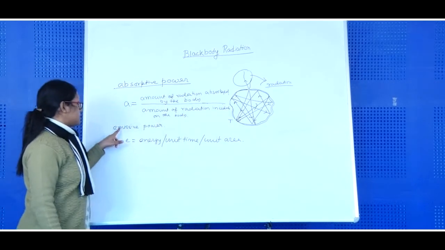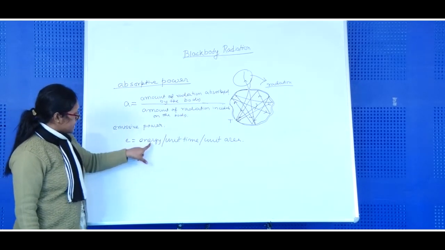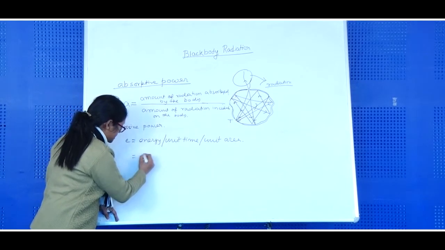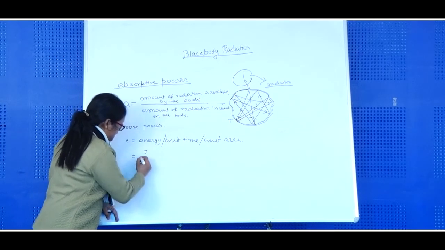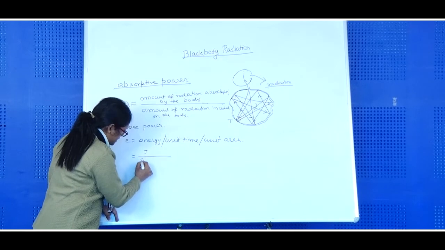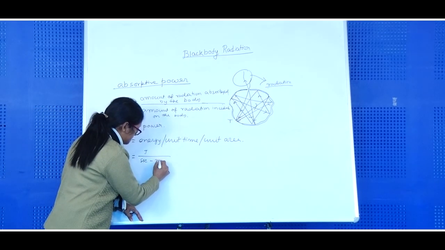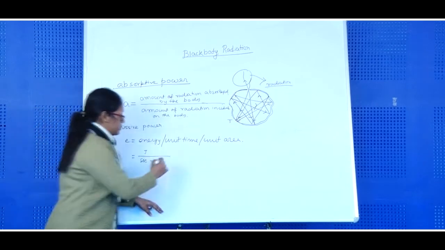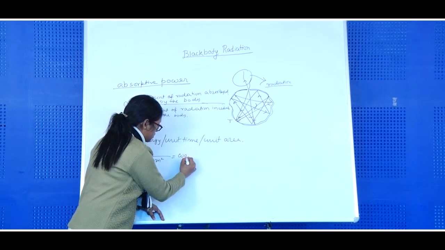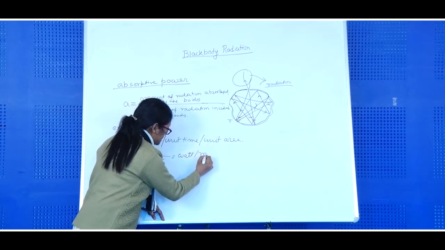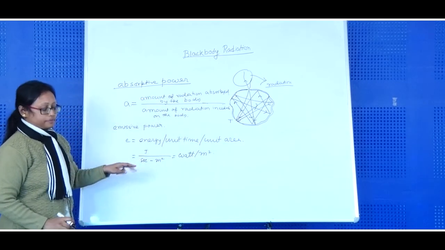So what will be the unit of this emissive power? It is energy, and we know the SI unit of energy is joule. Amount of energy per unit time, that means per second, per unit area, in SI unit it is meter square. Joule per second we know as watt. So the unit is watt per meter square. This is the emissive power.